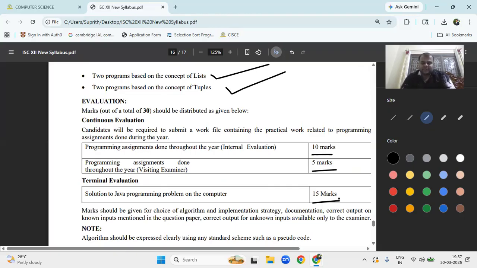You all run this and you have to show it. I hope this will be useful. So what are the changes? Some of the topics are removed; data structures are all removed. What are the main advantages of these changes, sir? So you are going to learn Java as well as Python. Introduction to Python, variables, strings. And in the 12th you are going to learn string related programs, then list related programs, and tuples related programs.